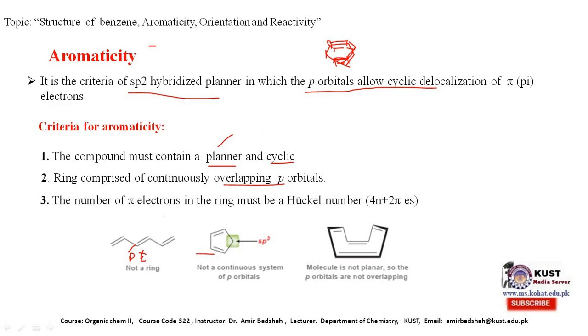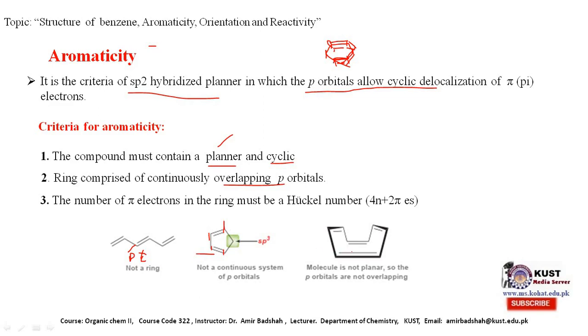The second important one is that each carbon in the ring should have a p orbital to form a continuous overlapping of p orbitals. Here this is sp2, this is sp2, this is sp2, it has a p orbital, but this carbon is sp3, it has no p orbital, so it cannot form continuously overlapping p orbitals. That's why we cannot consider aromaticity in this structure too.